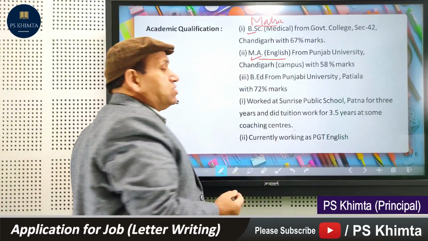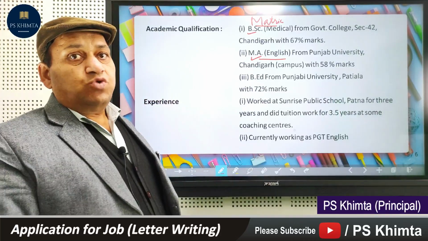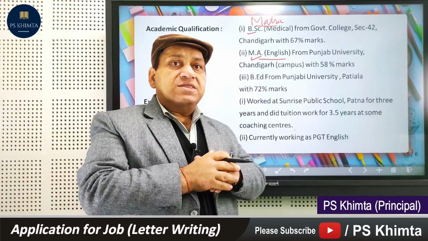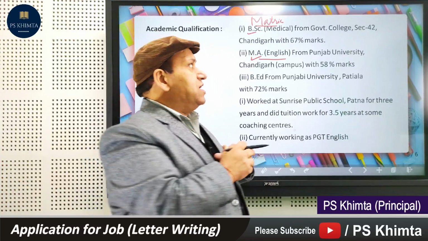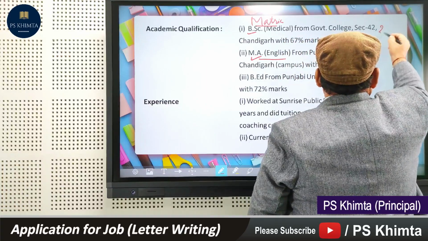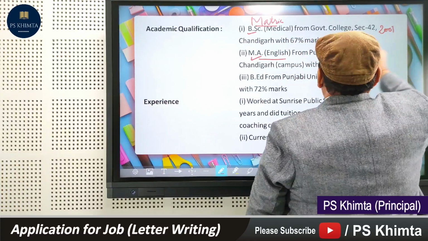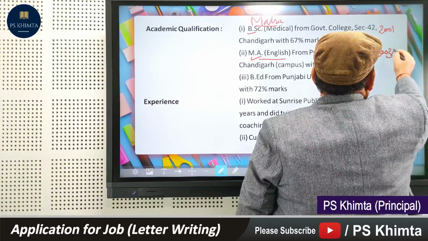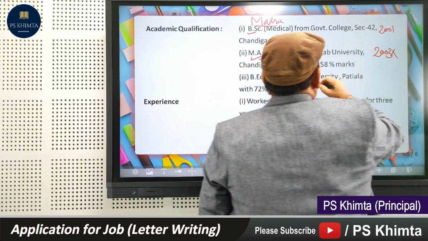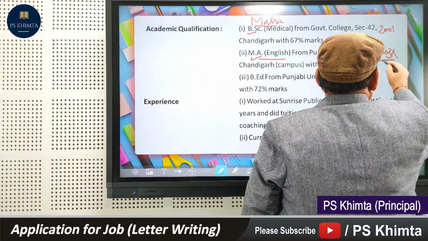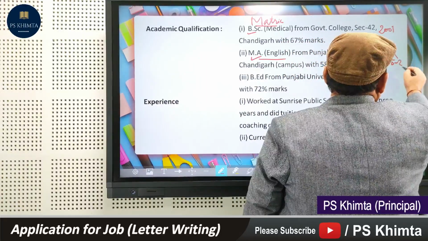Why? Because you are writing for the PGT English, so it should be M English. This balance should be kept in your mind, that what are you writing. Sometimes children are in the habit of writing that they did BSc in 2001, and sometimes they say it is 2003. This is not possible. After BSc, you require 2 years. Again, it is going to be 2003 and 4.